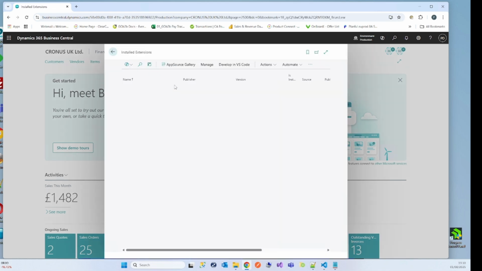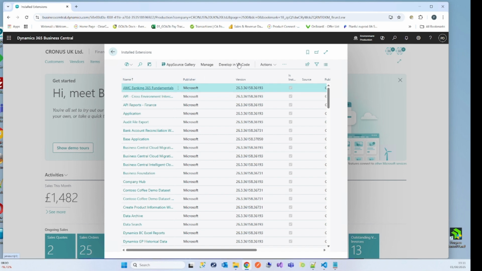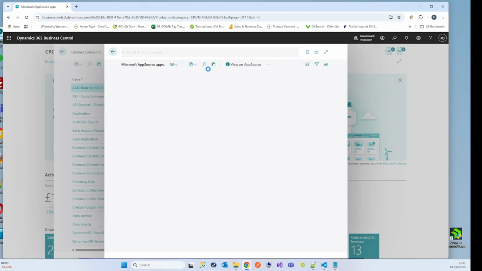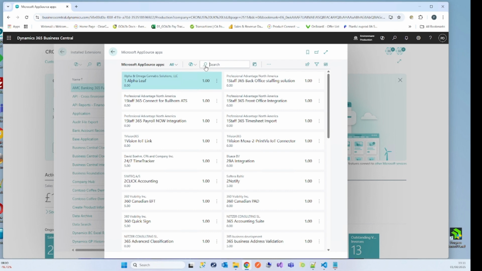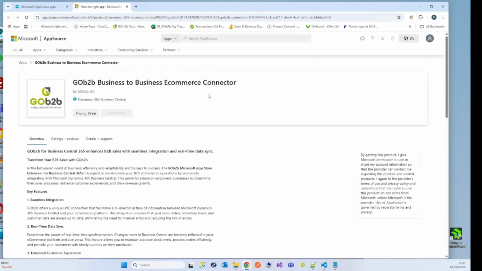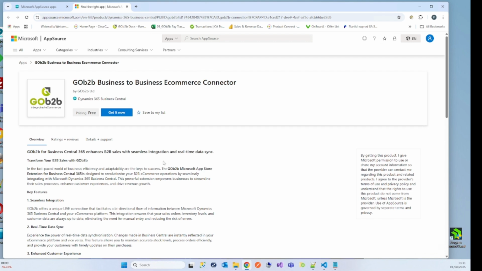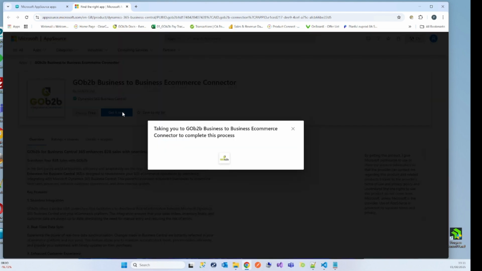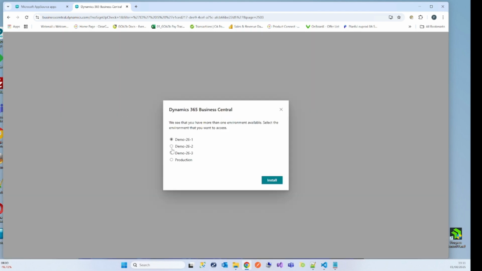In order to set up GOb2b as an extension on your BC365, search for Extension Management. Then search for GOb2b. Select Get It Now. Then choose which environment you'd like to access, and select Install.